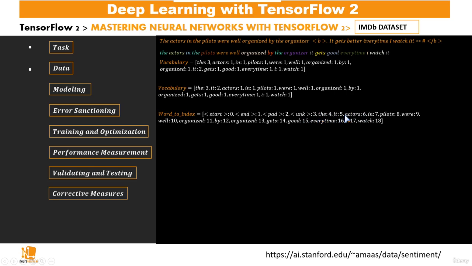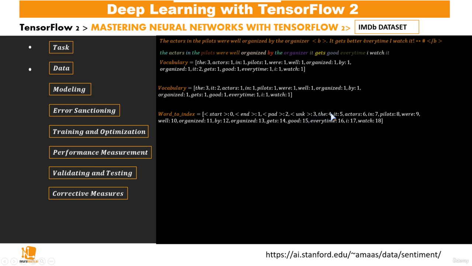And then from there, we now have the vocabulary itself. So we have, for example, the, it, actors, and so on and so forth. So we just basically reposition each of these words right up to watch, which is the 18th in our dictionary, which is linking the words to indices. So we see already how we are moving from the words now to numbers, which is what our model is used to using to train.